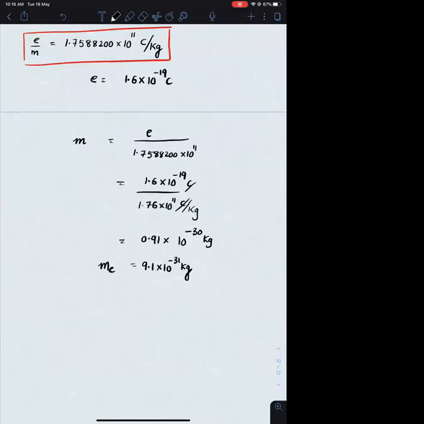So the mass of electron is 9.1 into 10 raised to minus 31 kg, which is very, very less. And the charge of electron is, as it is negatively charged, I am putting minus, minus 1.6 into 10 raised to minus 19 coulomb.